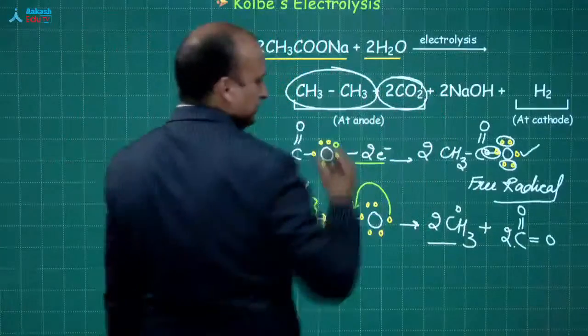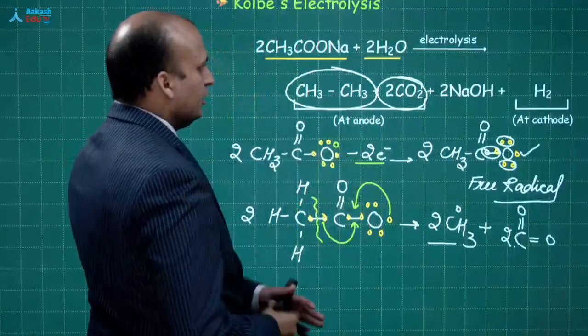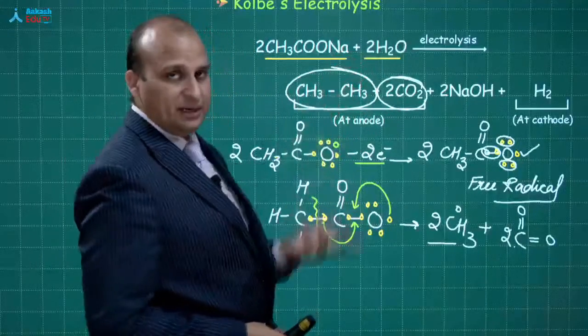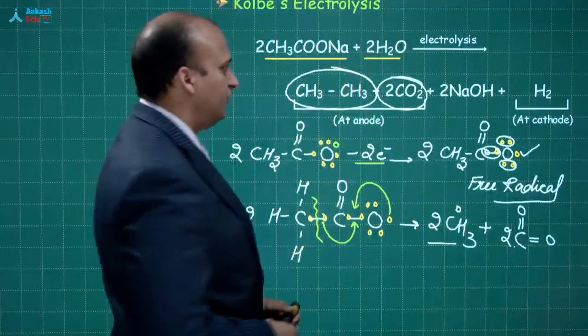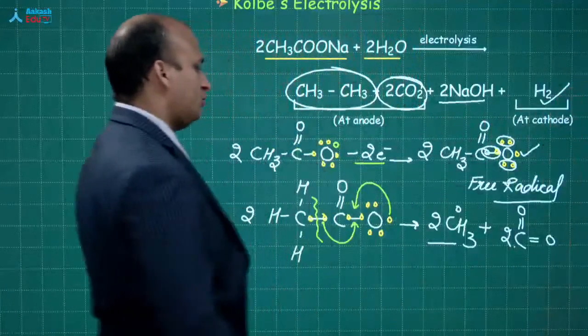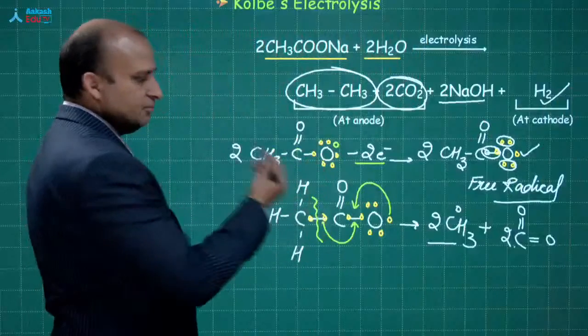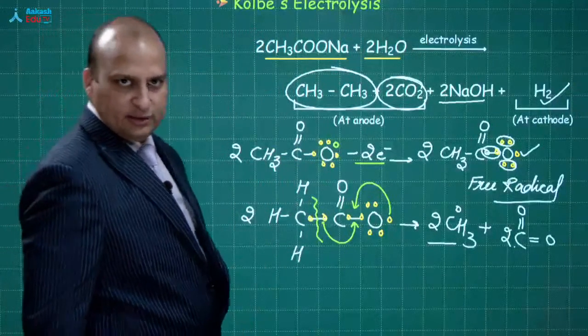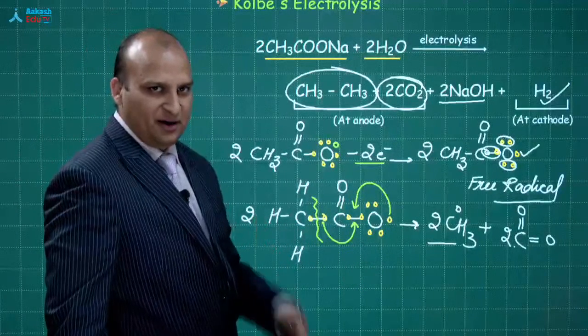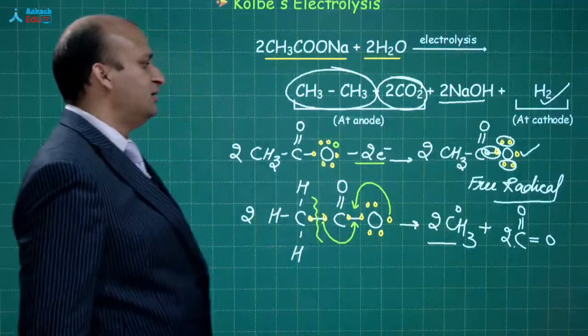Carbon dioxide, as it is written over here, right? Now you have got Na plus, which combines with water and will form NaOH and will release hydrogen gas at the cathode. So, this is the mechanism of Kolbe's electrolysis. I have told you that you require it. Understood? Right. Now, let us move ahead.